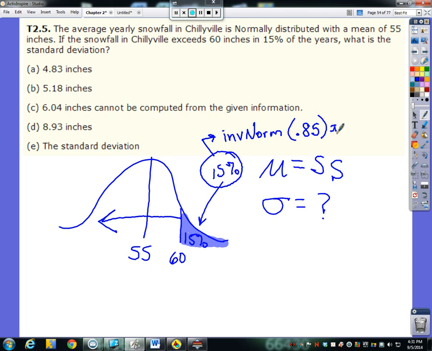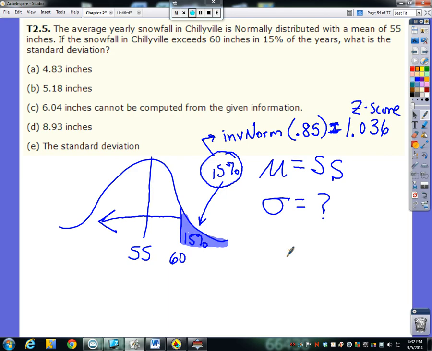If you wanted to put in 55, then you would need to know the standard deviation, which you don't know. But if you didn't know the standard deviation, it would just give you that 60 back that we already know. So we just need a rough z-score here. I'm going to leave the mean of 0 and a standard deviation of 1, just a standard normal distribution. So to be here at 60 inches, that means we are 1.036 standard deviations above the mean. That is our z-score.